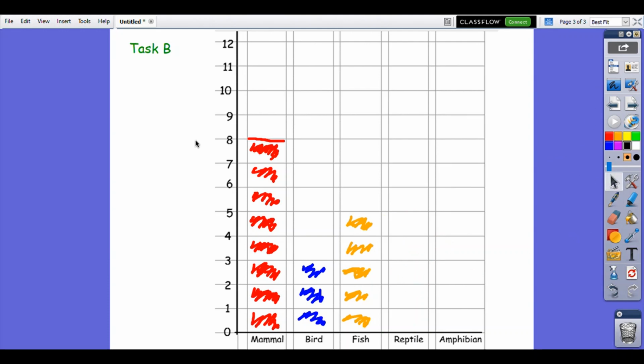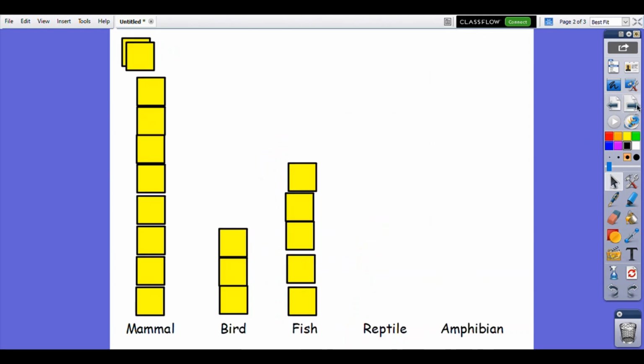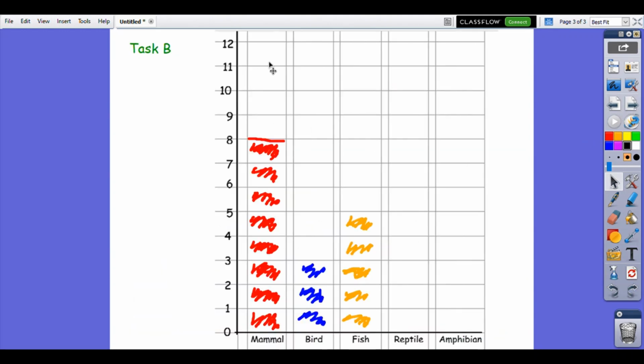Alrighty, those are your options when it comes to graphs. You can make it practically in real life, or you could make it by colouring in the squares on the grid and the template you've been given.